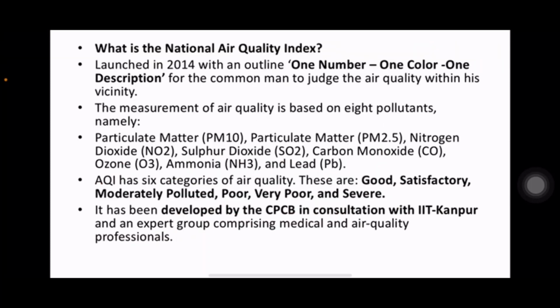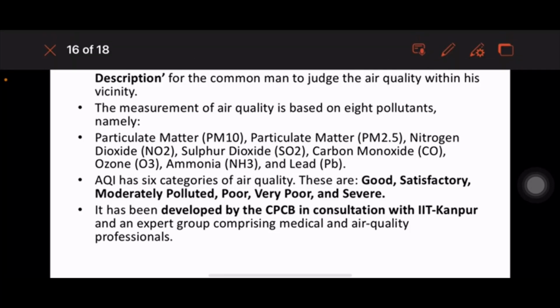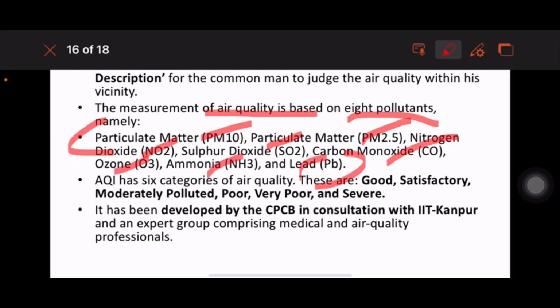Again, the National Air Quality Index was launched in 2014 with the outline: one number, one color, one description. This index is based on measurement of air quality and it is based on 8 pollutants. Remember, these 8 pollutants are important for prelims: particulate matter PM10, PM2.5, nitrogen dioxide, sulfur dioxide, carbon monoxide, ozone, ammonia and lead. And there are 6 categories of air quality: good, satisfactory, moderately polluted, poor, very poor and severe.